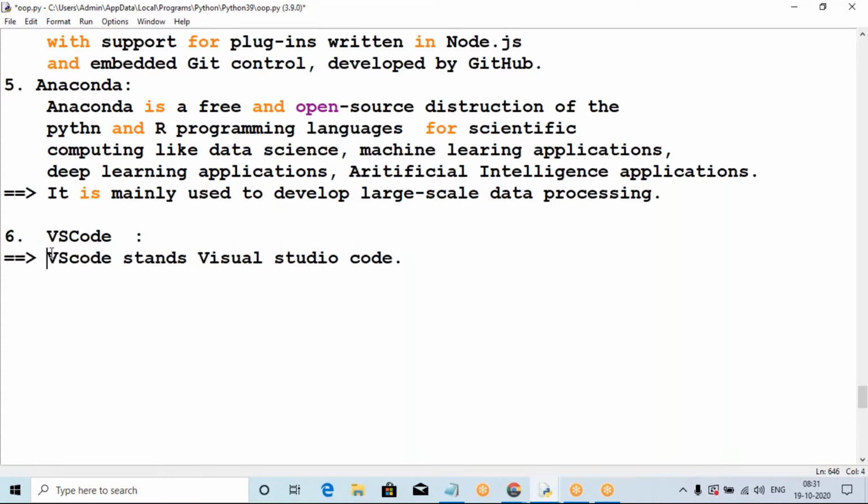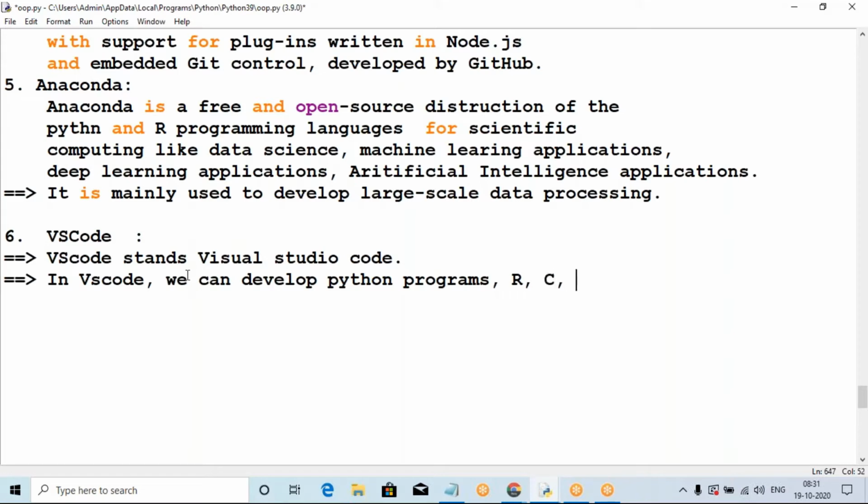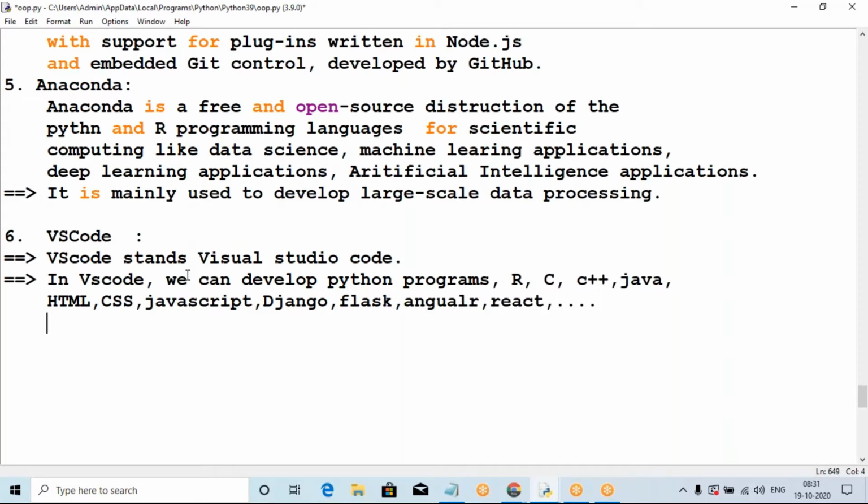We can develop in Visual Studio Code. In VS Code, we can develop Python programs, R language programs, C language programs, C++ programs, Java programs, HTML programs, CSS programs, JavaScript programs, and Django programs, Flask programs, Angular applications, React applications, and so on, any number of applications.